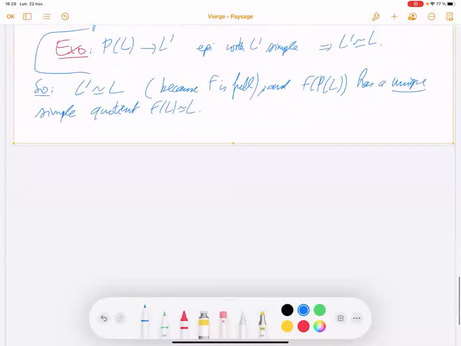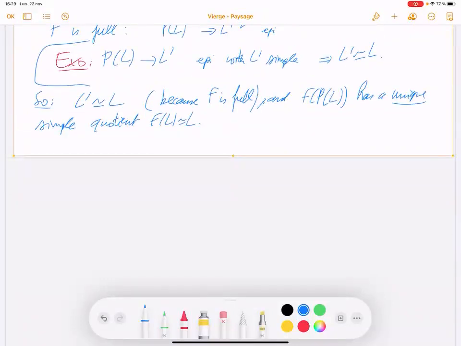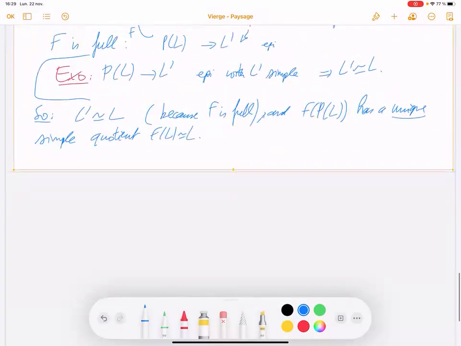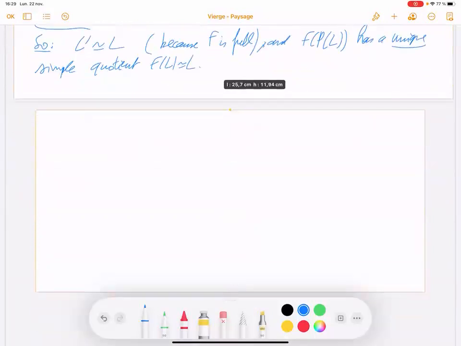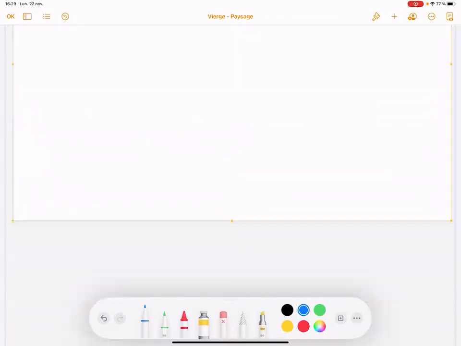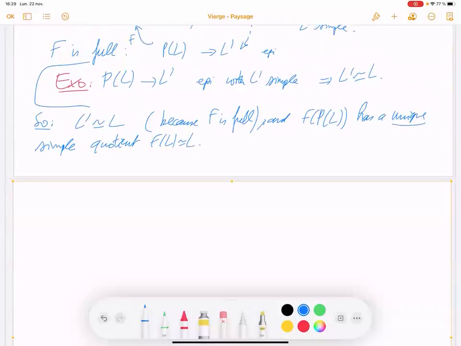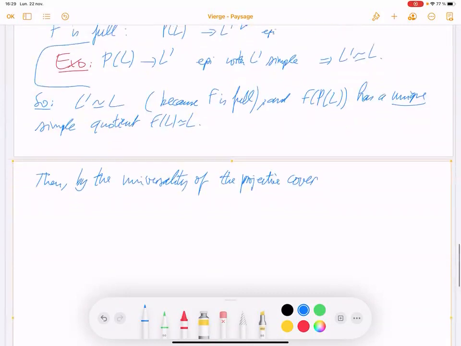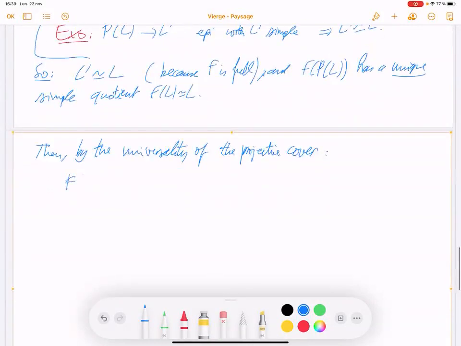Then you have the universal property. By the universality of the projective cover, so you have FPL, we know that, and that PL.